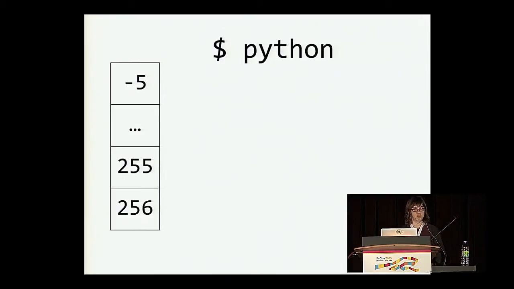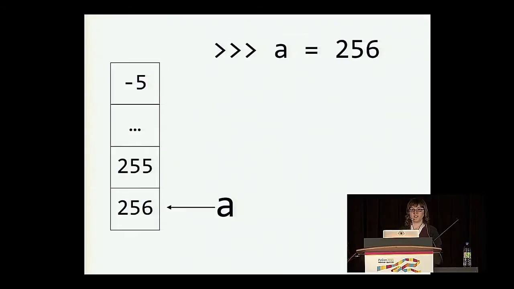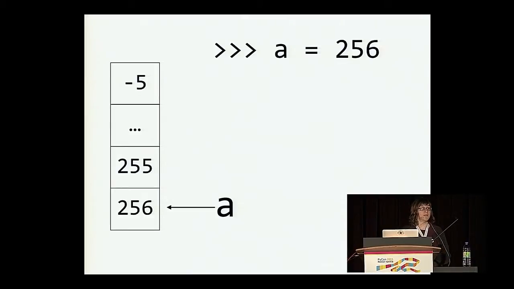So these are kind of interned in a sense. So when you write a statement like A equals 256, that's binding the name A to the integer value 256, that has already been stored in memory for you in this array of integers. It does this rather than creating a new integer object, which you might expect.